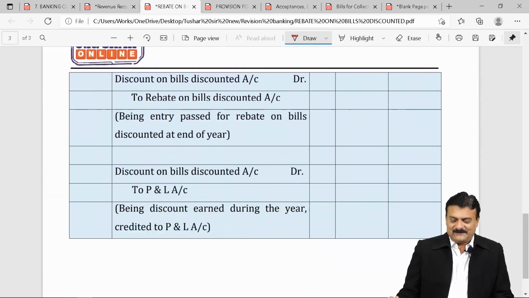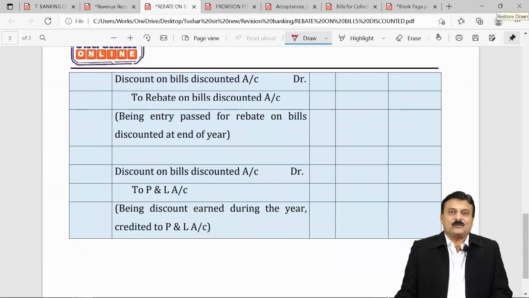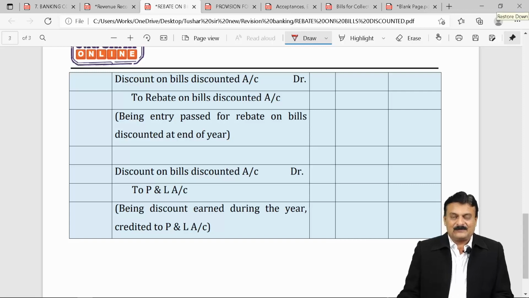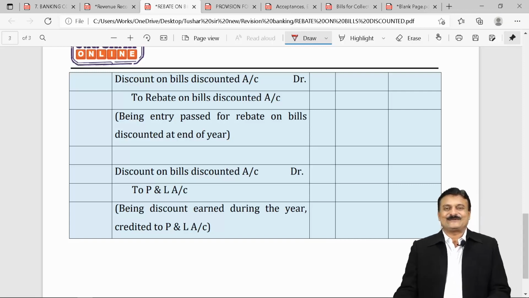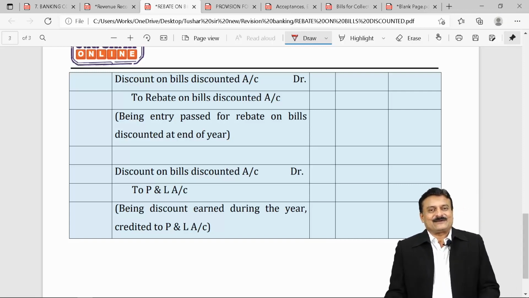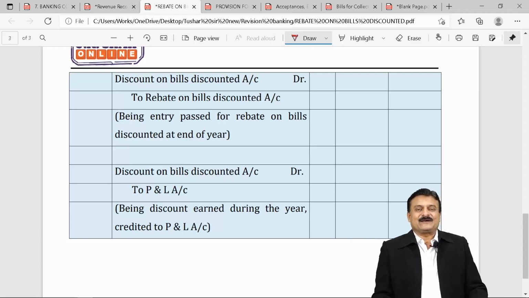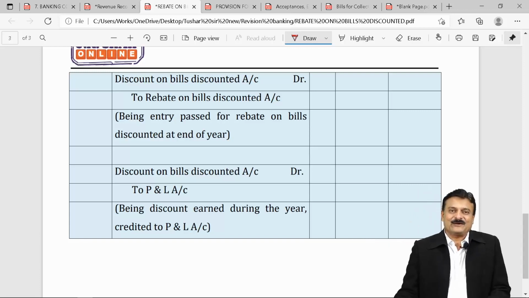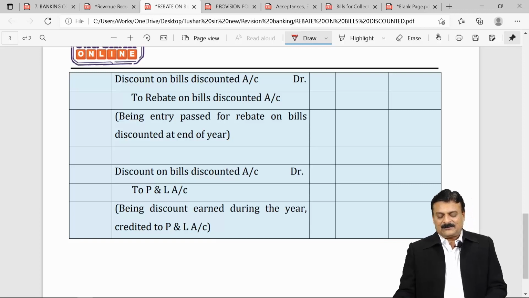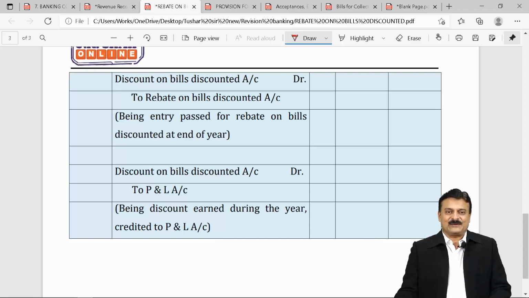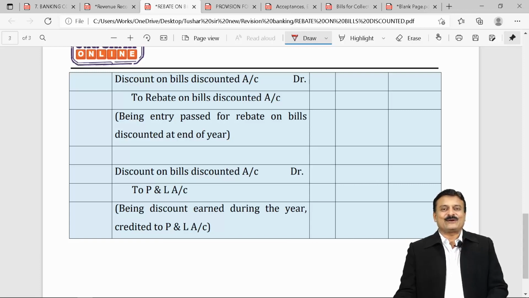Third, rebate at end, discount on bills discounted account debit to rebate on bills discounted. In the last entry, my rebate income is credited to profit and loss account, discount income. Entry, discount on bills discounted account debit to profit and loss account, being discount earned during the year, credited to P&L.